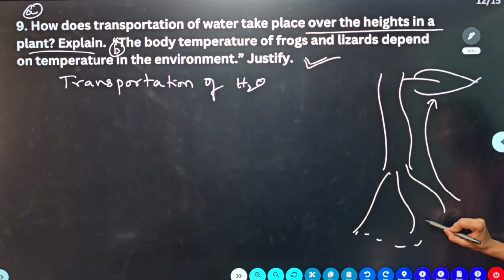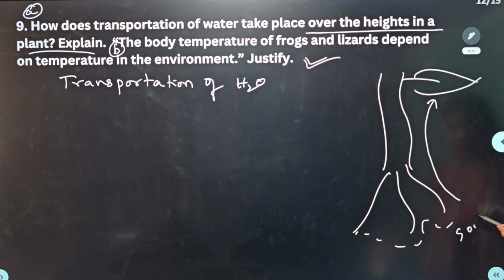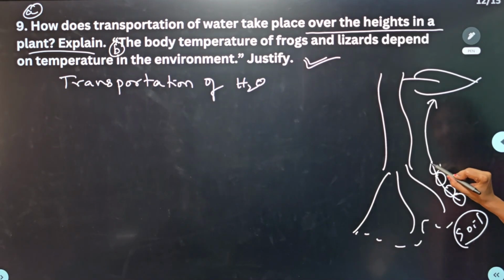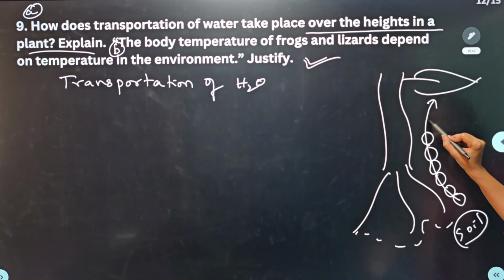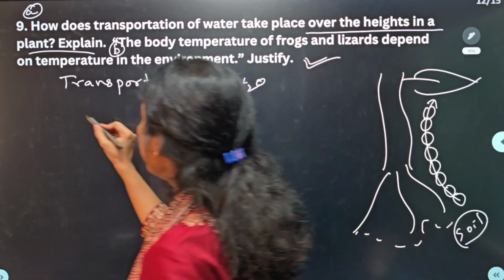All these roots are there in soil. So all these roots, where are they present? They are present in the soil, isn't it? So this is one root cell, this is another root cell. Like this, xylem tissue will run all over the plant. Okay, so water is always transported through xylem tissue. So that is the first point you write.